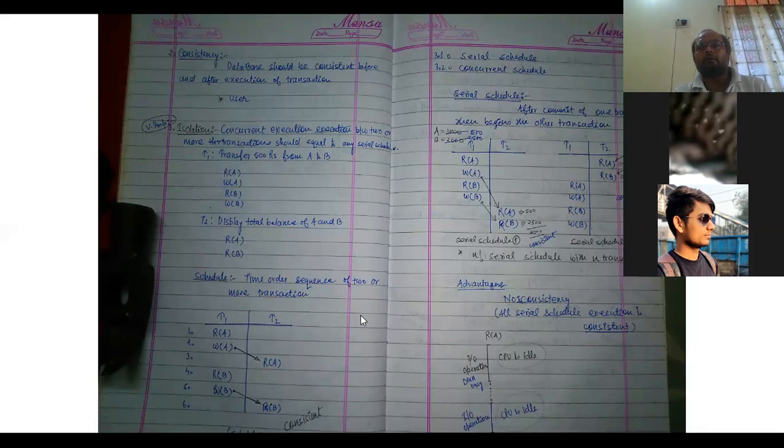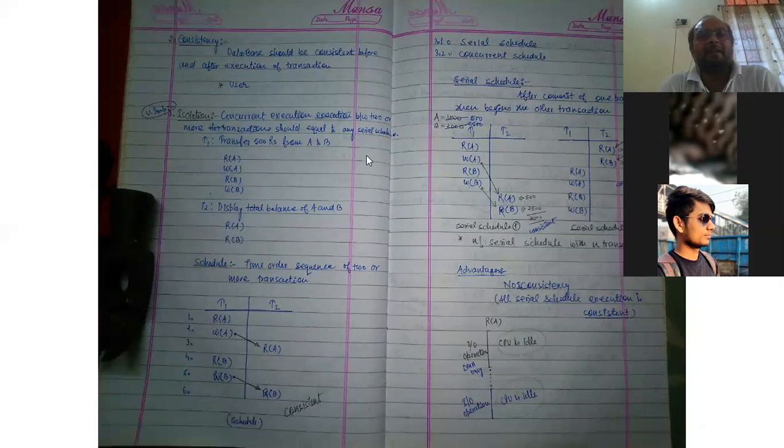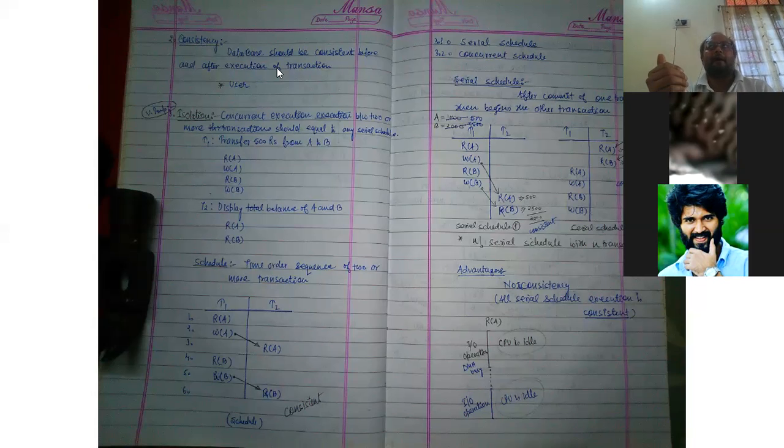Now I am saying that there was a value of 1000 in A's account and 2000 in B's account before the transaction began. And after the transaction ended, what has happened? In A's account, 500 rupees were deducted and in B's account it is added. That means A's account becomes 500 rupees and B's account becomes 2500 rupees. So the total addition is 3000 before the transaction and after the transaction. That means the database should be consistent before and after execution of the transaction.